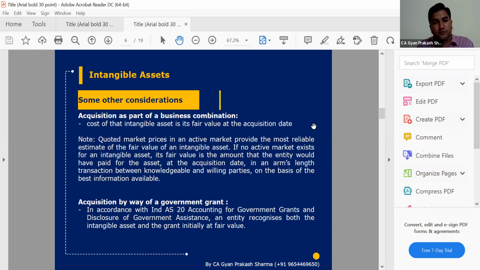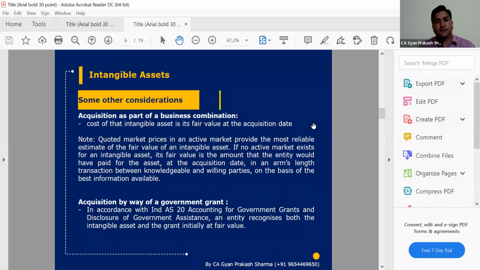In a similar way, acquisition by a government grant. If we are getting any benefits from a government grant perspective, say tax benefits, or any registrations or specific licenses provided by the government at a nominal cost, then in such cases generally we need to take care of the fair valuation. If we are getting a license in a transaction at nominal prices, we are getting the benefit at fair value, so generally we need to recognize it at fair value.